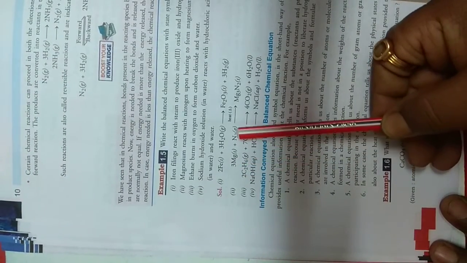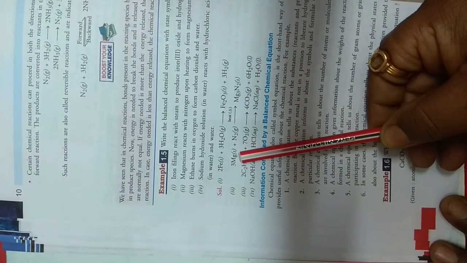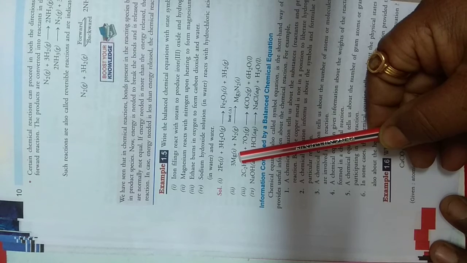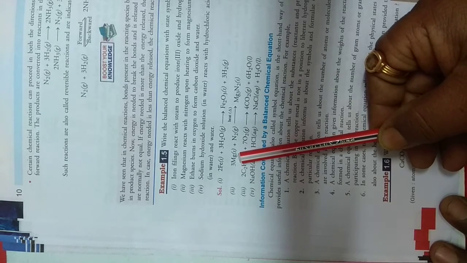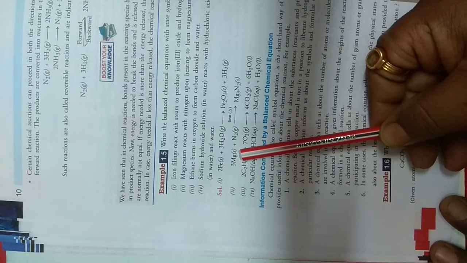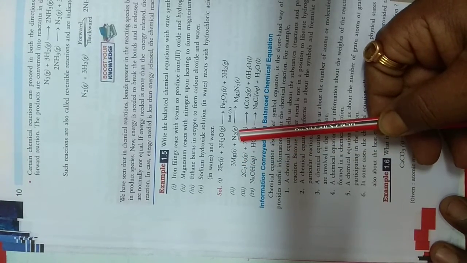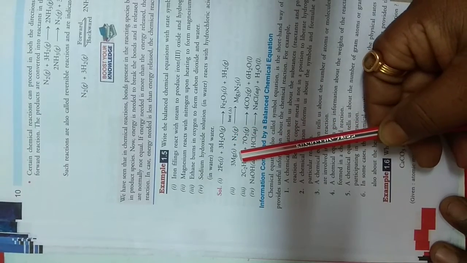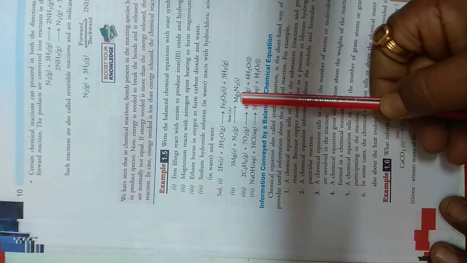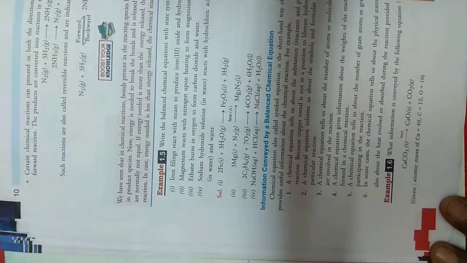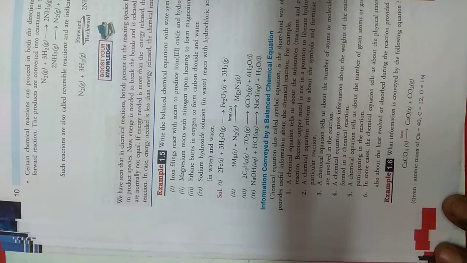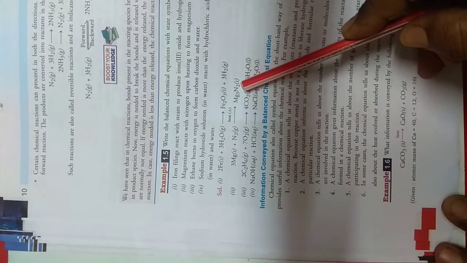Now see the next reaction. We have magnesium plus nitrogen. In this case, can you see that magnesium is represented by S? What is that S indicating? The S is indicating the nature of magnesium. That is, magnesium's nature is S, solid, and nitrogen's nature is gas. Nitrogen is a gas and magnesium is a solid, and it is forming Mg3N2. Mg3N2 is magnesium nitride, and it is also in the form of a solid.